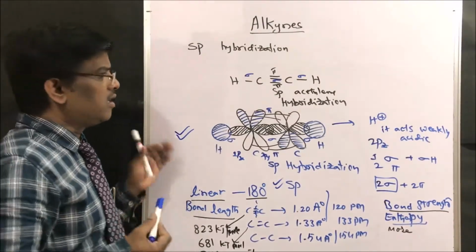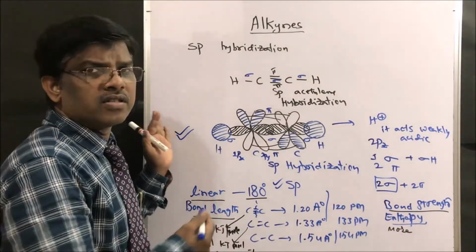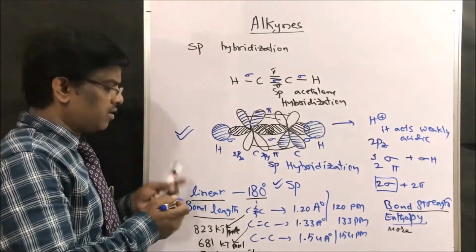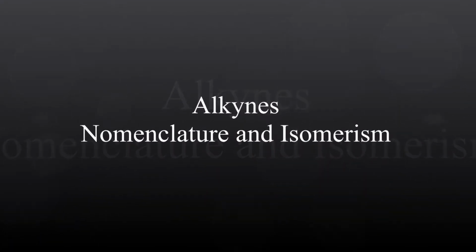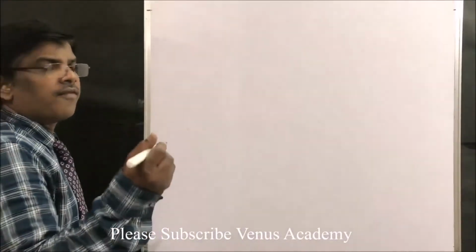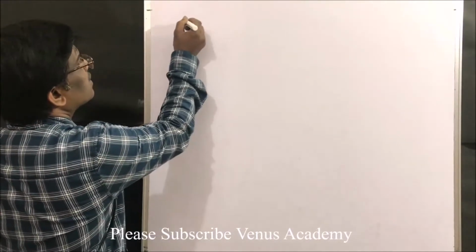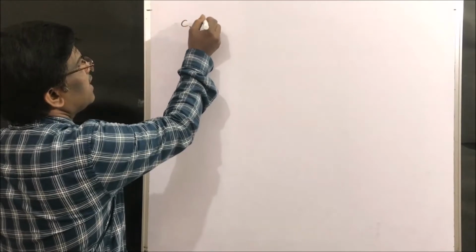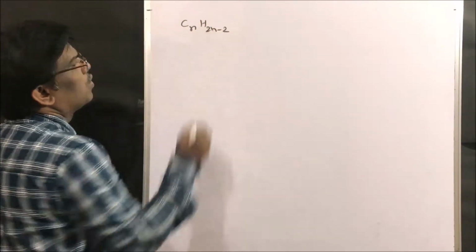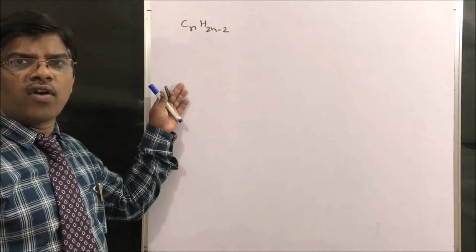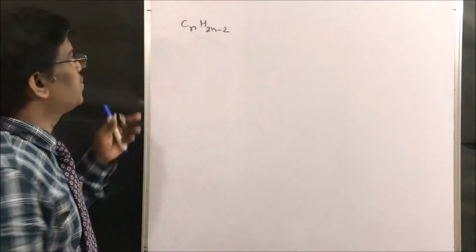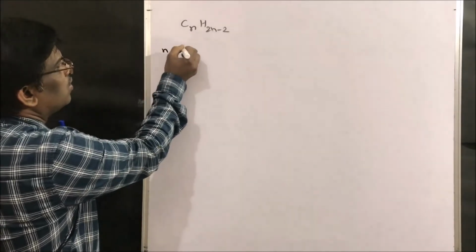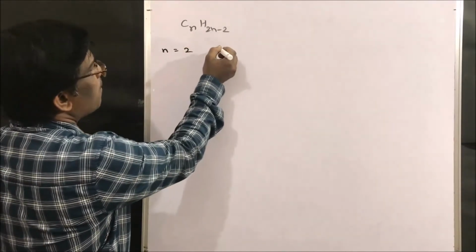Next, let us see the nomenclature and what the compounds are, how to write the compound names. Yes, common names of alkynes. For example, as I said, CnH2n minus 2 is the general molecular formula of alkynes. If n equals 2, what is the compound?